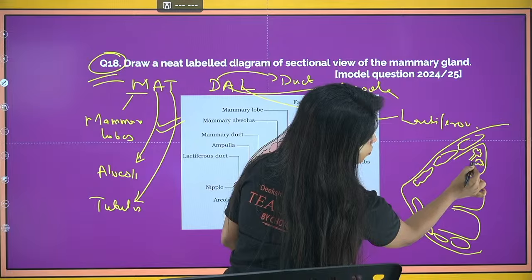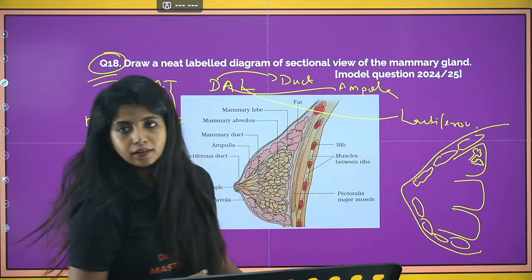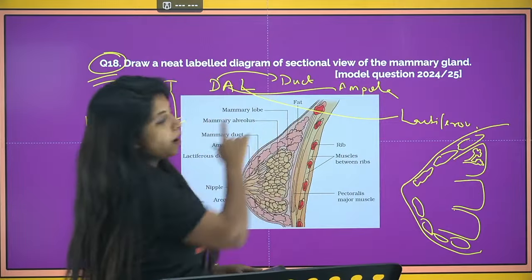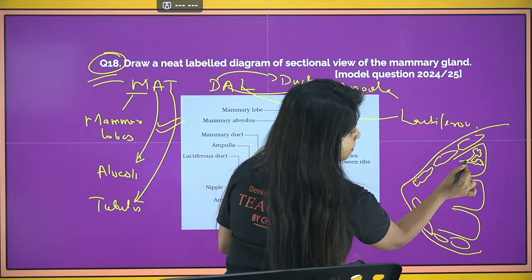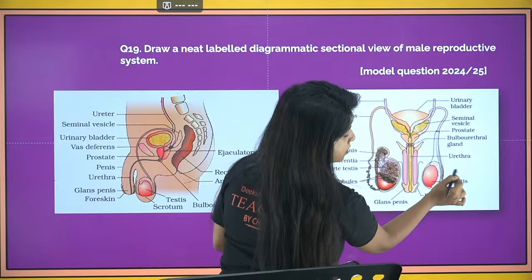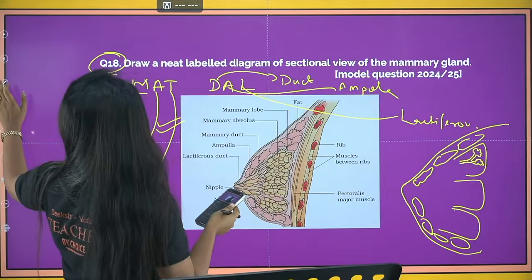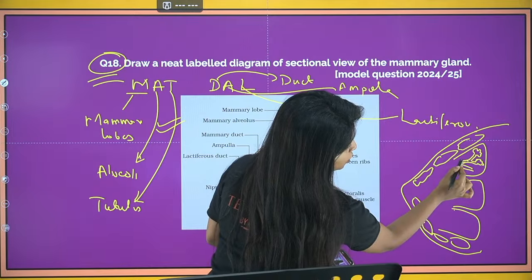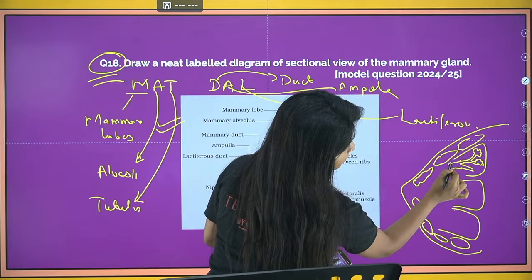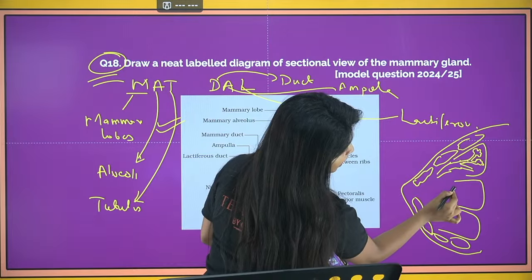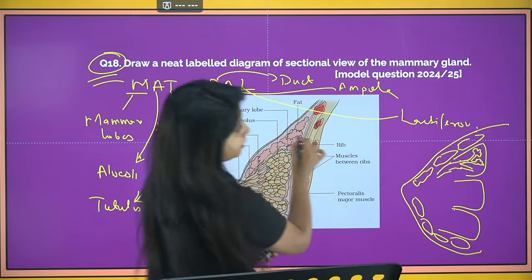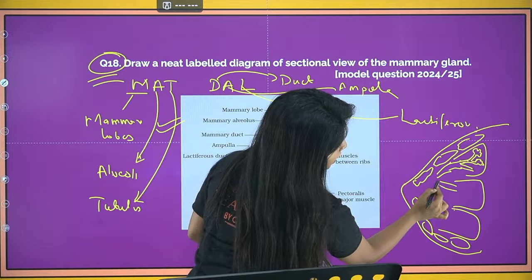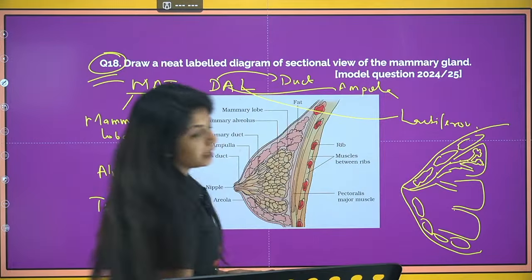They are opening into tubules. These are the tubules that you see over here. Okay. Now the tubules would be joining together to form what? The duct. Now you make a similar kind of thing here also and make 2 ducts. Okay. My pen is not working. So over here you make another duct. Both the ducts would be joining to form what? An ampulla. And now from here also you get another ampulla, and the ampullae would be joining together to form the lactiferous duct.